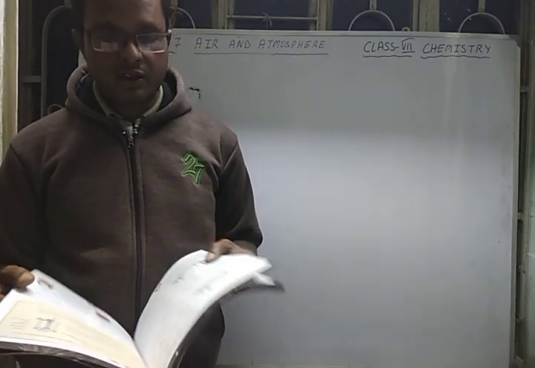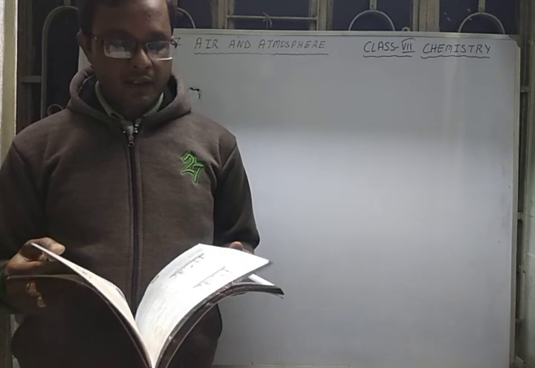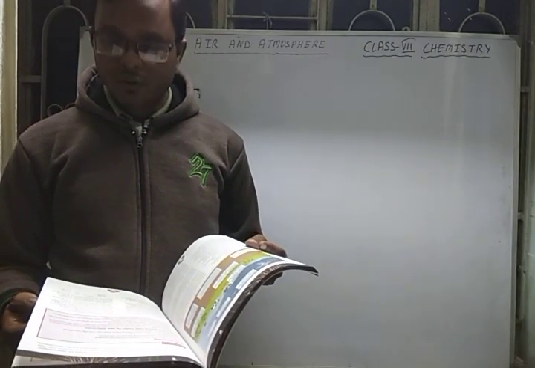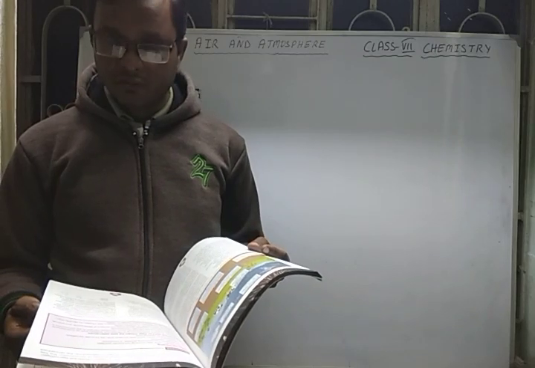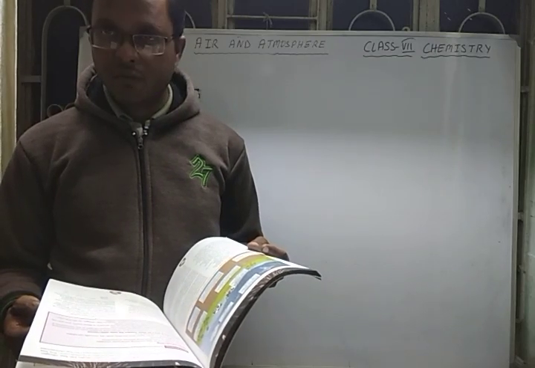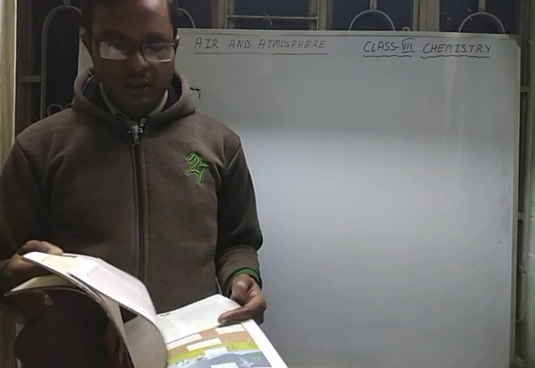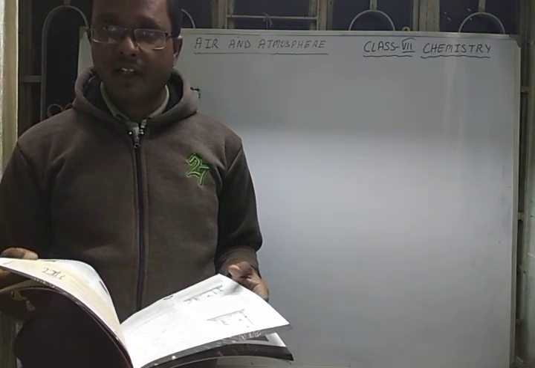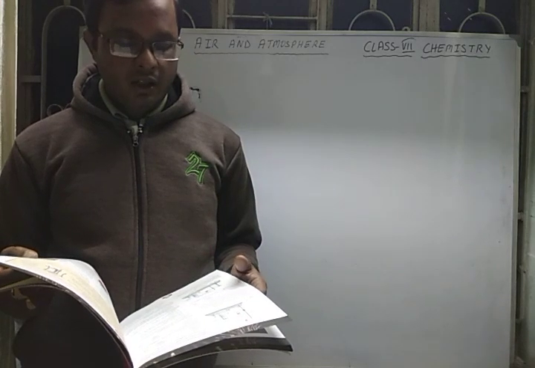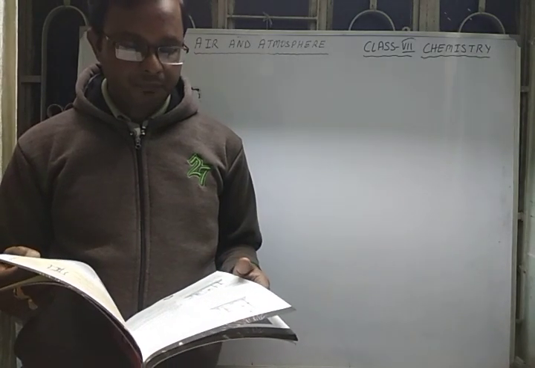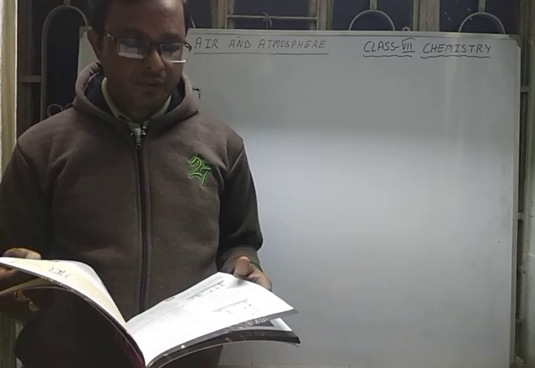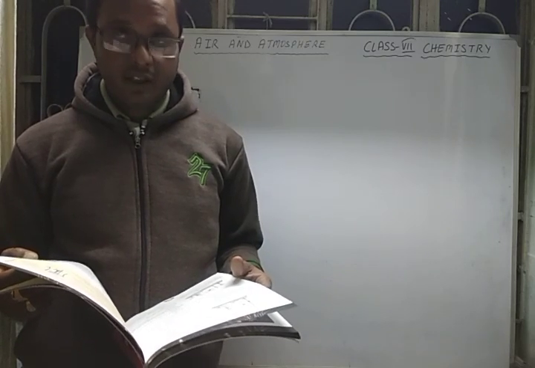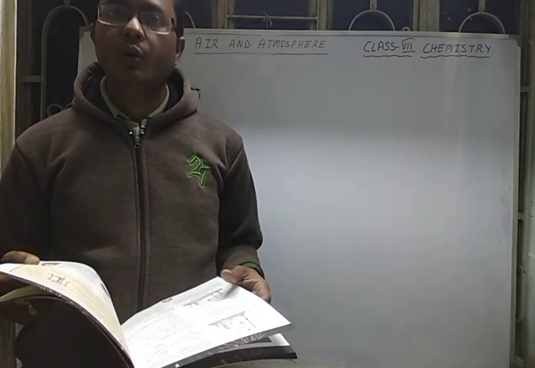Being both the reactions, we can write the first one and the second. H2O2 when reacted with MnO2 as a catalyst gives H2O plus O2. The same experiment we can do with potassium chlorate, KClO3, when heated in the presence of MnO2, it will give potassium chloride, 2KCl plus 3O2.